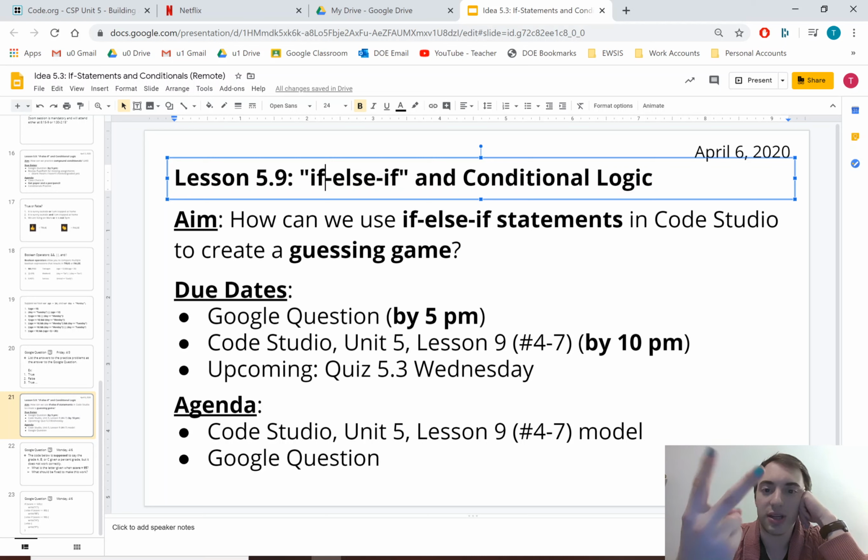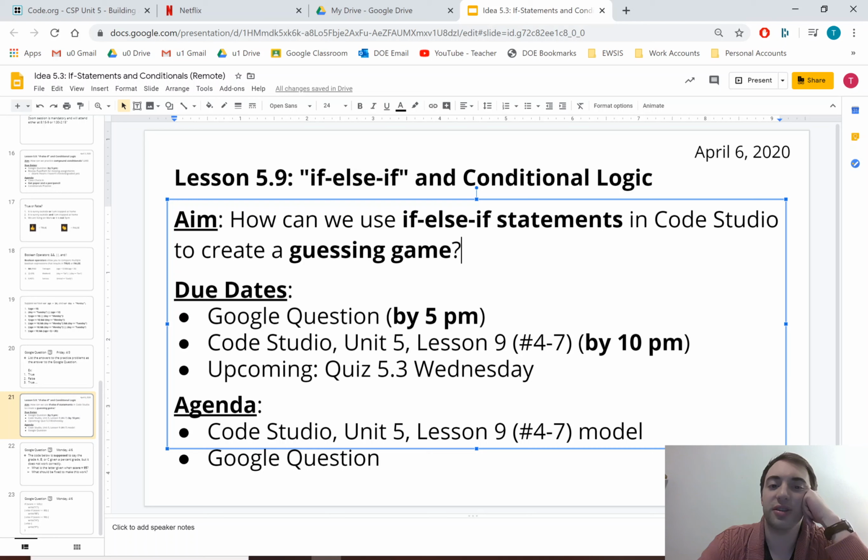Tomorrow, Tuesday, we are practicing the complex stuff with the and the or that we talked about on Friday. It won't be as hard as we saw on Friday. And then on Wednesday, we're going to have a quiz so that I can see how we're doing and see what we need to adjust as we get closer to project stuff.